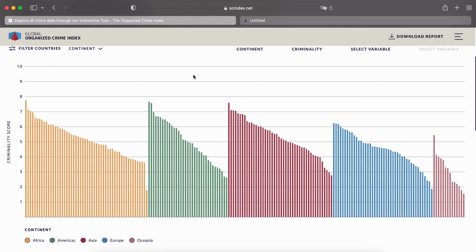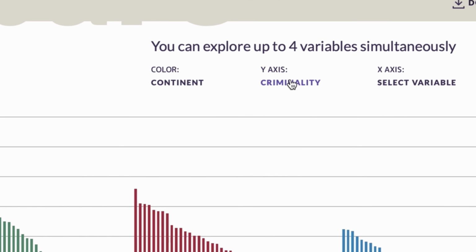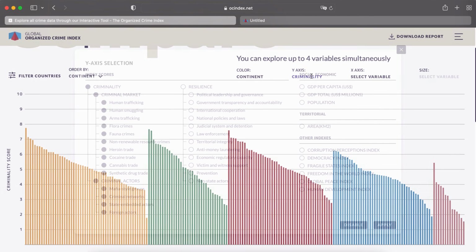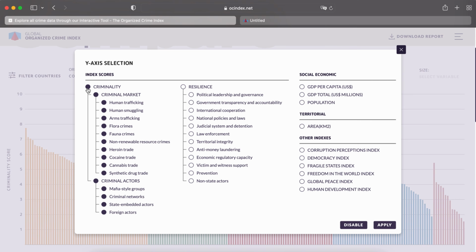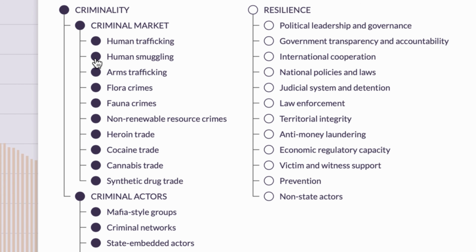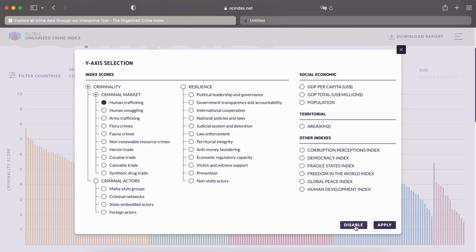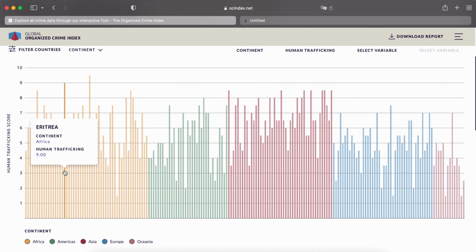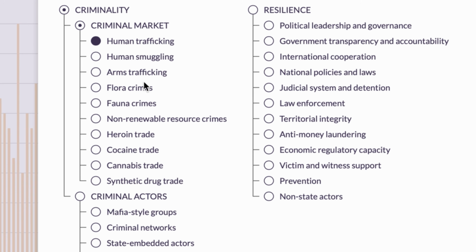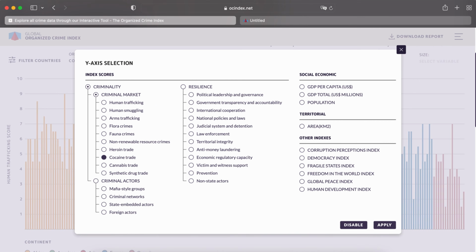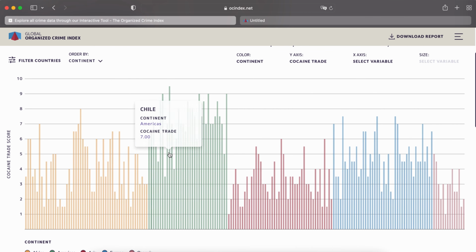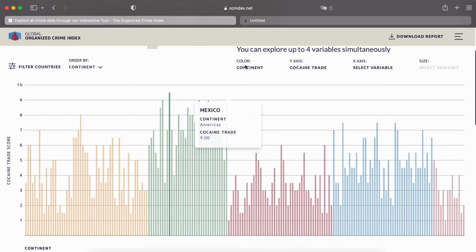You have the ability here to play around simultaneously with 4 different variables. So if, for example, I'm just going to change one in here and put human trafficking, and apply this change, we've got here at continent level the countries that are scoring higher for this specific crime. Or we can change that to cocaine trade, for example, and so on. So this is again something you can play around with, with the variables, to find the picture based on the data that you are looking for.